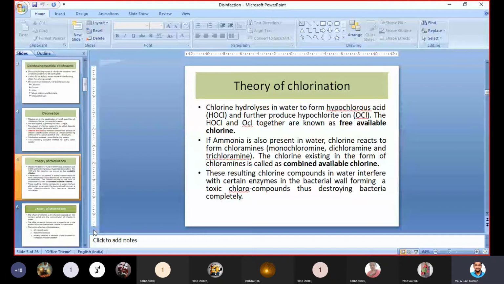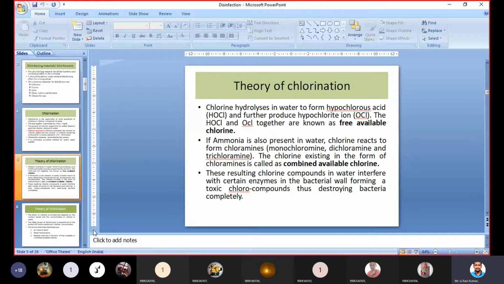Now, if ammonia is present in water, the chlorine reacts with ammonia and forms chloramines. Three types of chloramines are formed when chlorine reacts with ammonia: monochloramine, dichloramine, and trichloramine. The existence of these three forms of chloramines is called the combined available chlorine.